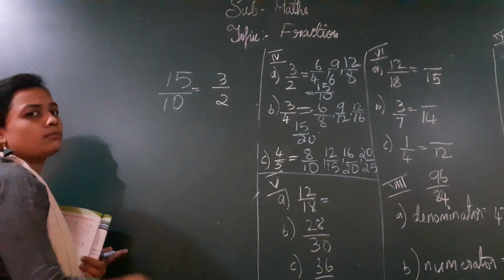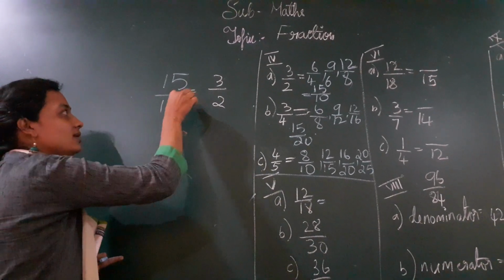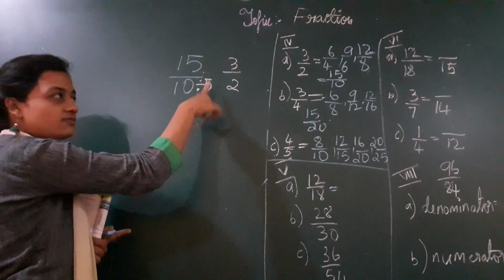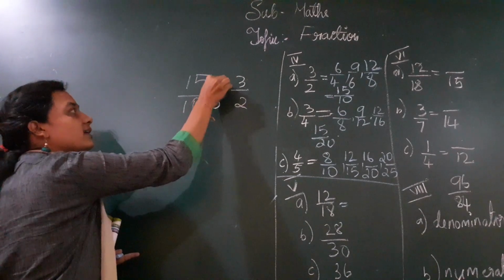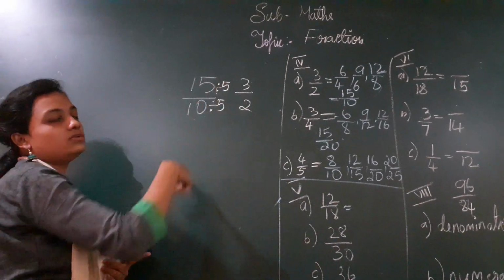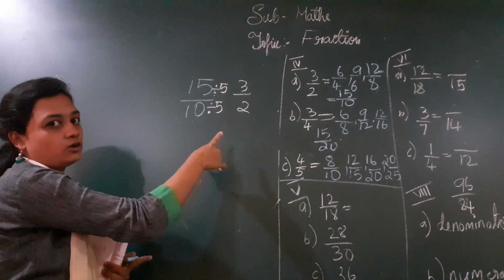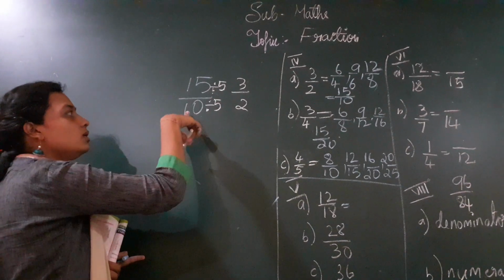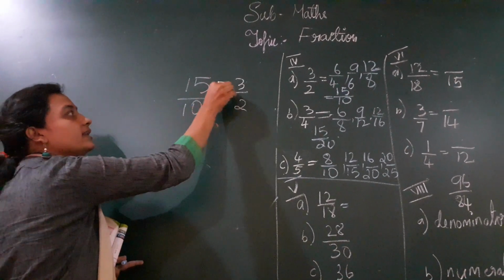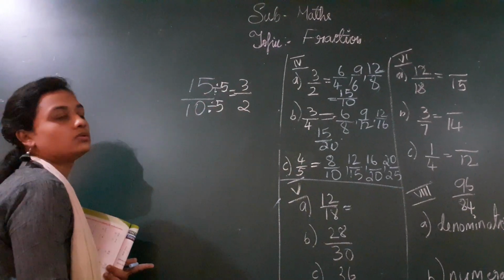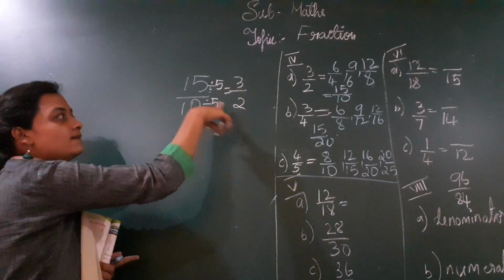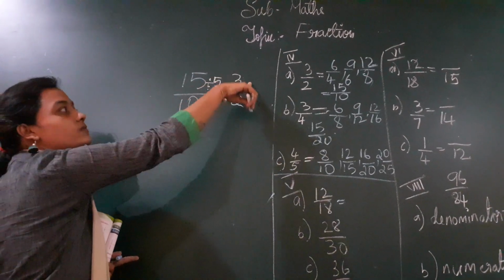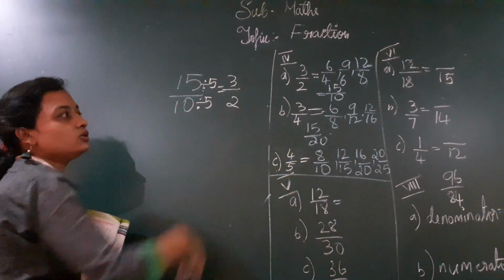How did I get this number? Simply division. I will divide this with 5. Because I am dividing this by 5, this also I should divide by 5. I can't divide numerator and denominator with different numbers. I have to divide both with the same number. So I divided with 5 and I got the answer 3 by 2. So this is the equivalent fraction. That is, 15 by 10 is an equivalent fraction for 3 by 2.